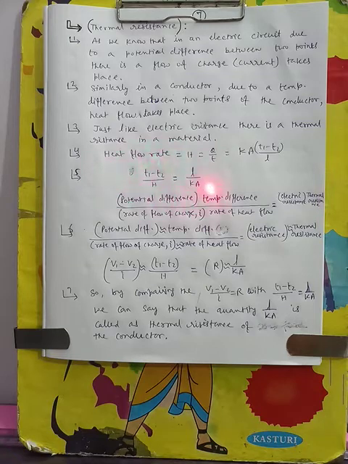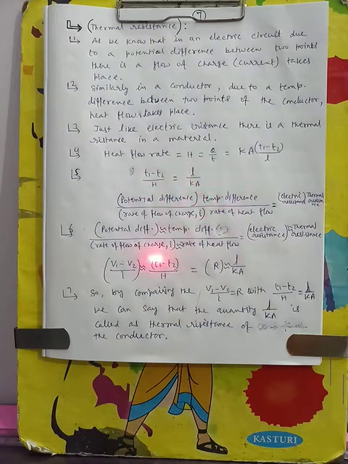When we compare this with the electrical relation, in place of this temperature difference by heat flow, we have potential difference by current flow, and this is called electrical resistance. So here temperature difference by heat flow is equal to L by Ka, which is called the thermal resistance.